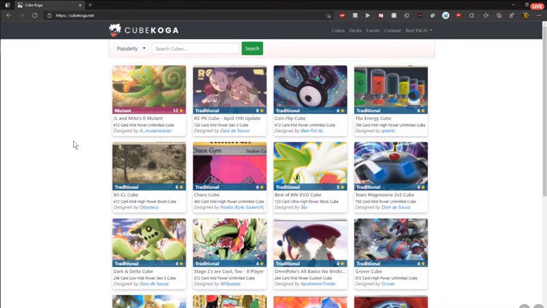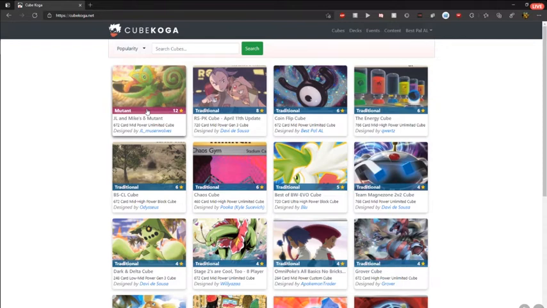So the main motivation is I love Cube. I think when you build a cube, it's really cool sharing that with people. And there was no platform for Pokemon for sharing cubes. I think just having everyone's cube in one central place where you can easily browse, find new cubes, and really explore what's out there. Maybe get some ideas for when you're building your own cube. I just thought that would be a really cool project to work on, so I just decided to do it.